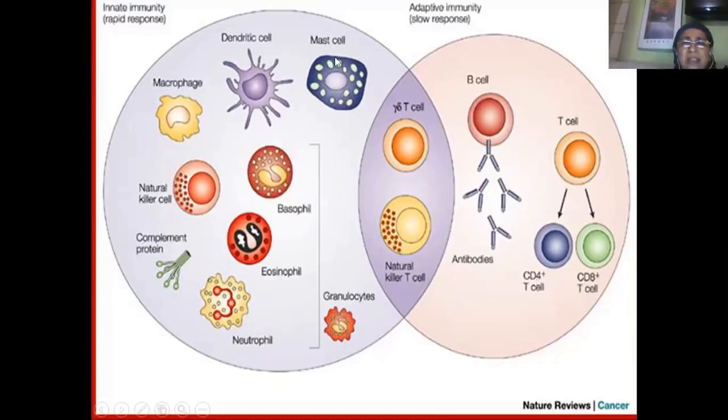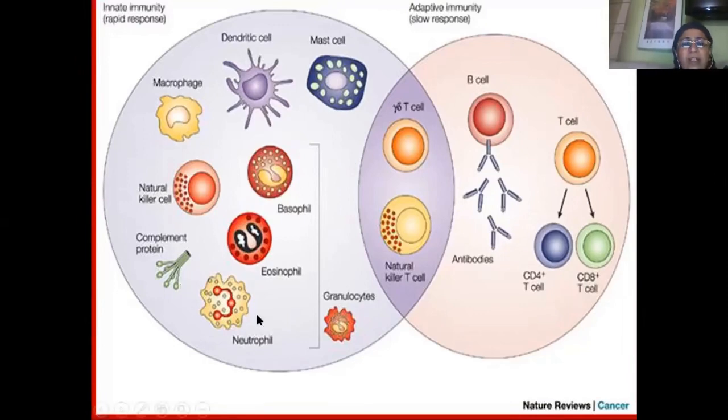We have mast cells, which are activated basophils, which show their response in the allergic reactions. We have macrophages and dendritic cells showing phagocytosis. We have natural killer cells, again killing the enemy cells, and complement proteins, which will immobilize, cytolyze, and also opsonize the pathogens.